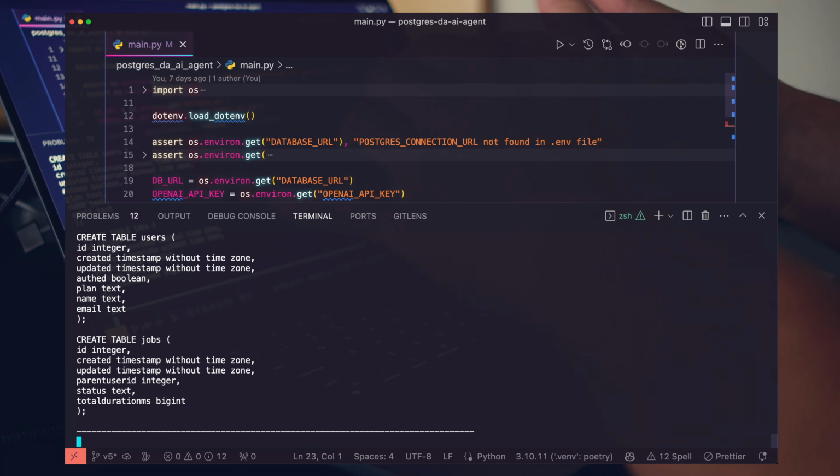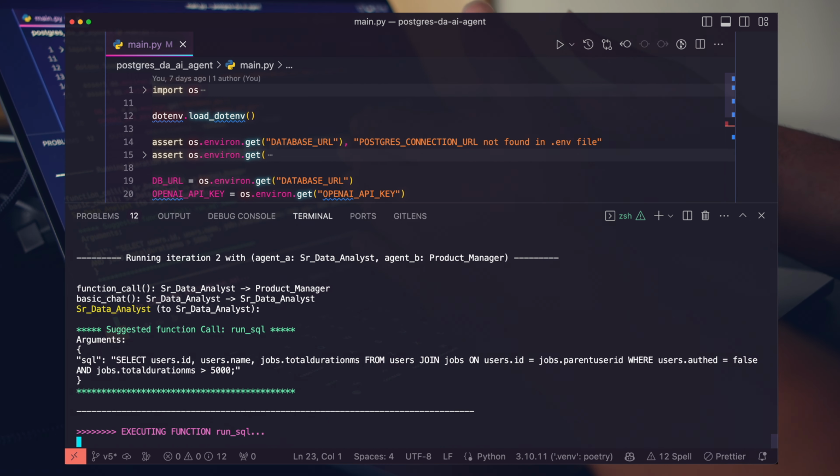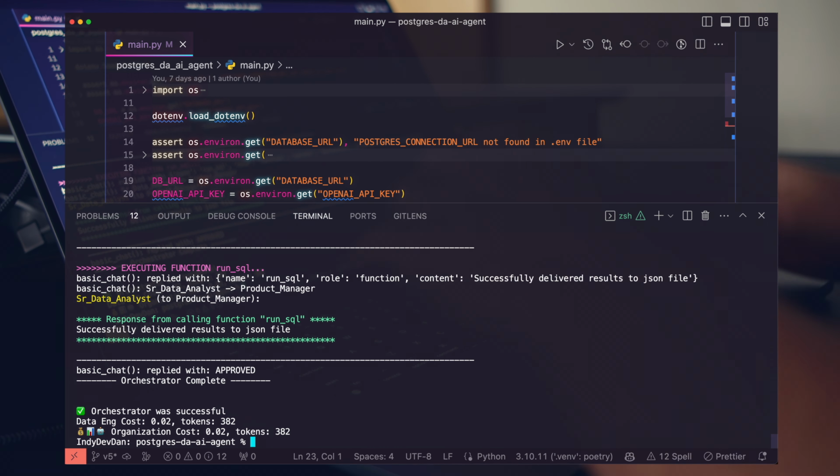What's going to happen here is our agent system is going to load these tables from our Postgres database. It's going to generate the right SQL to satisfy the request. Then it's going to dump the response to a query, and as you can see here, it's already approved. Thanks to our work in a previous video, we have a good sense of how much this cost us. Looks like this one was 2 cents.